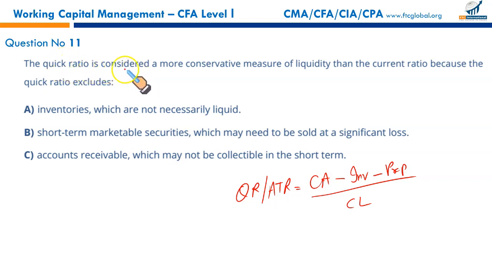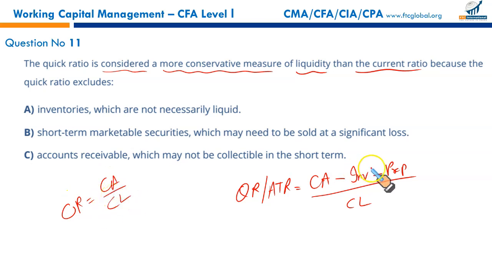The quick ratio is considered a more conservative measure of liquidity than the current ratio. Yes, because current ratio is equal to current assets upon current liability. So we deduct inventory and prepayments in order to calculate quick assets, and then we calculate the quick assets as a fraction of current liability. It is a more conservative ratio.